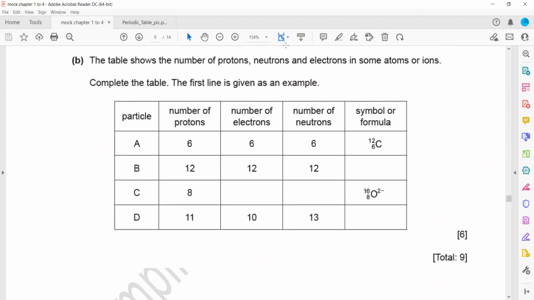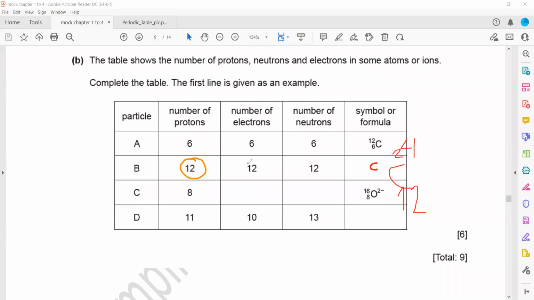Then use screen annotation to complete this. You have to complete the table, which shows the number of protons, neutrons, and electrons in some atoms or ions. Ions means they have a different number of electrons and protons. So you will identify, because the proton number is like the identity of the element.